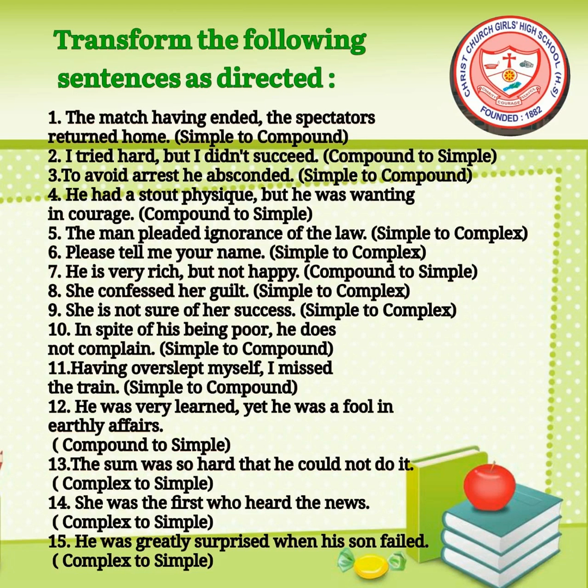Complex to simple. The next one, she was the first who heard the news, complex to simple. Sentence number 15. He was greatly surprised when his son failed, complex to simple.